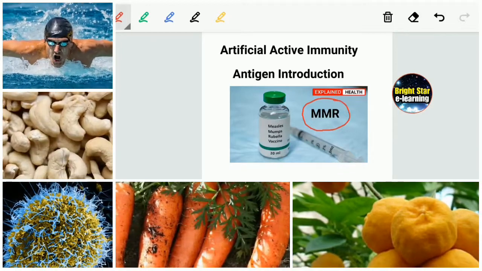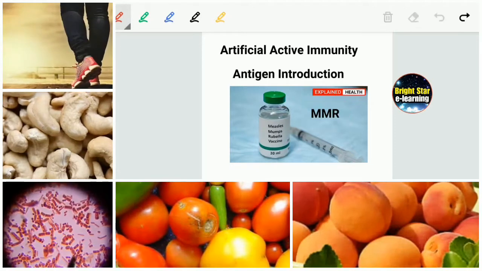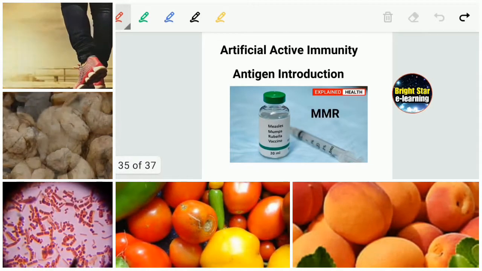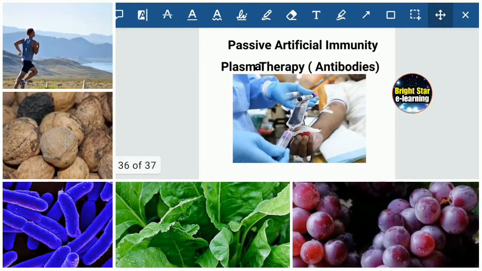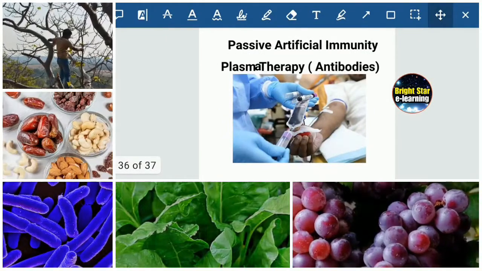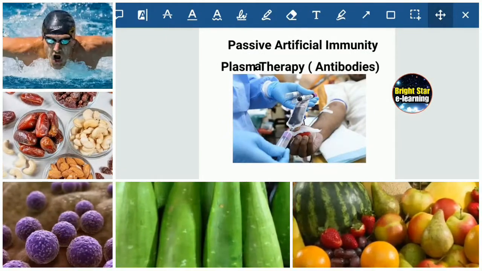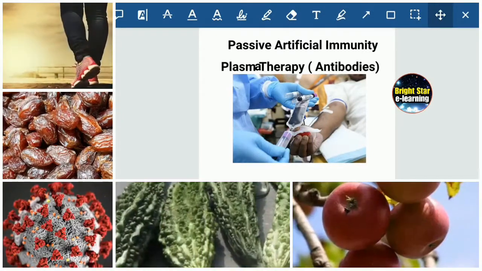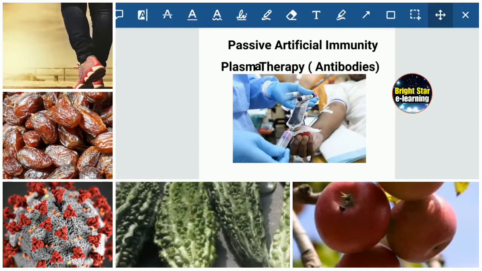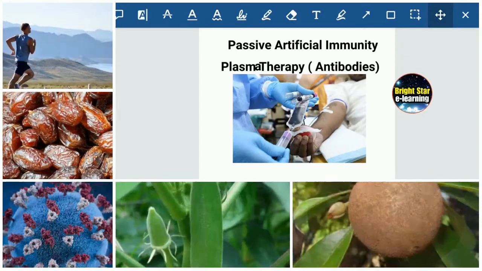In the same way, we can find passive artificial immunity, plasma therapy. So antibodies are introduced into the body. This is very famous these days to give treatment to seriously affected coronavirus patients.